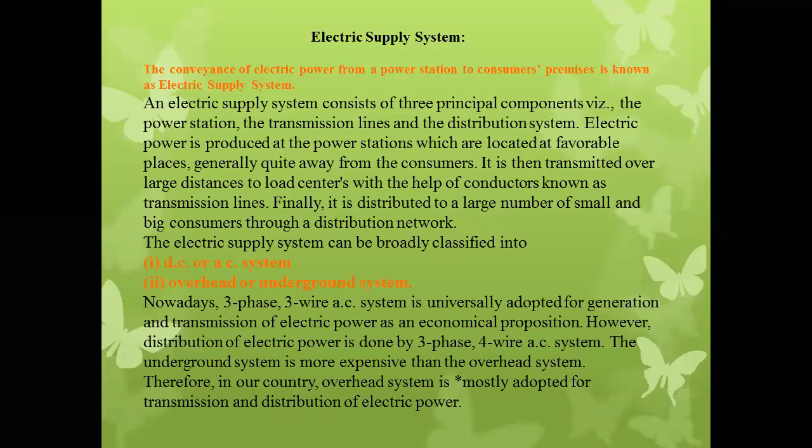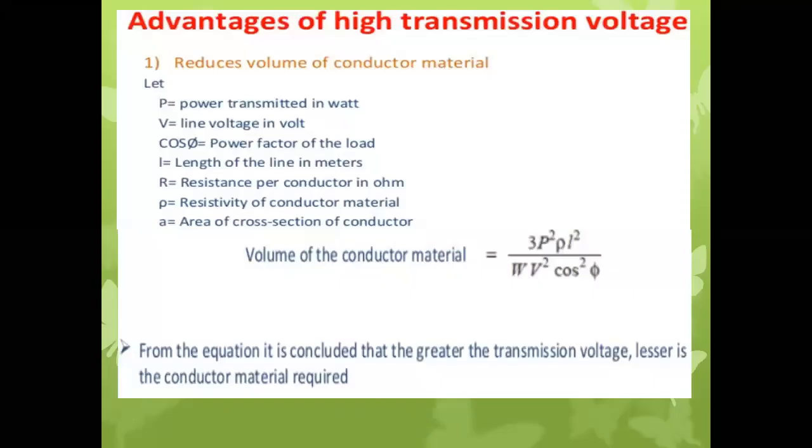The conveyance of electric power from a power station to consumer premises is known as an electric supply system. As we know, this electric supply system can be broadly classified into DC and AC. As I discussed this part also.